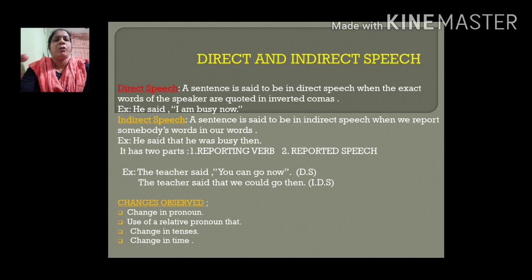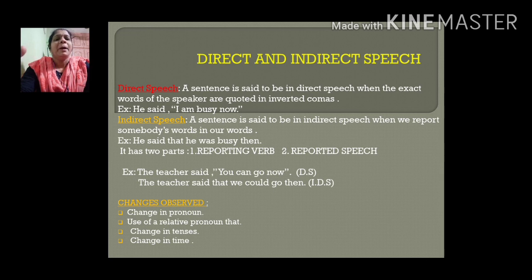The first basic rule when we change a sentence from direct to indirect speech is we should remove the inverted commas. There should not be inverted commas in indirect speech. Then, after said, which is the reporting verb, the comma is not there and we have used the relative pronoun that. It is called either a relative pronoun or a conjunction. And there is a change in the pronoun. I has become he and you has become we in the above examples.